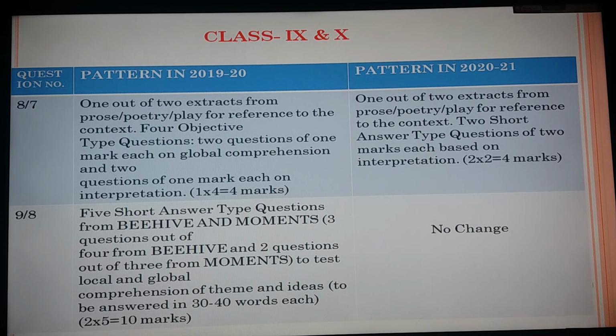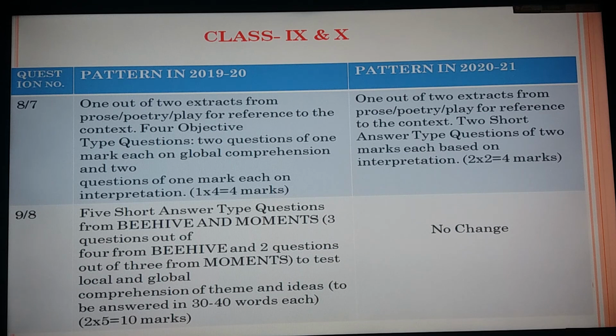Now coming to the next question. Next question is 5 short answer type questions from both the books. Your Beehive and Moments are written here for class 9.